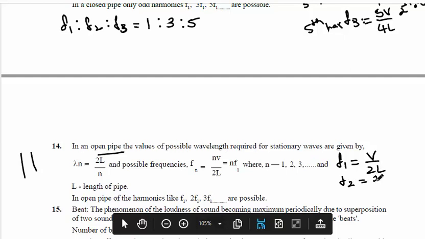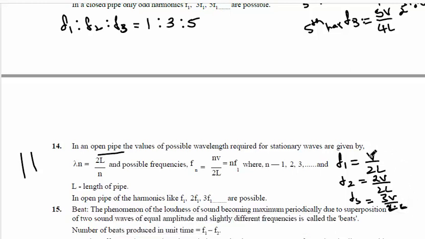F2 equal to 2V by 2L. Substituting N equal to 3, F3 equal to 3V by 2L. So in this way, F1 is to F2 is to F3, the ratio will be 1 is to 2 is to 3.